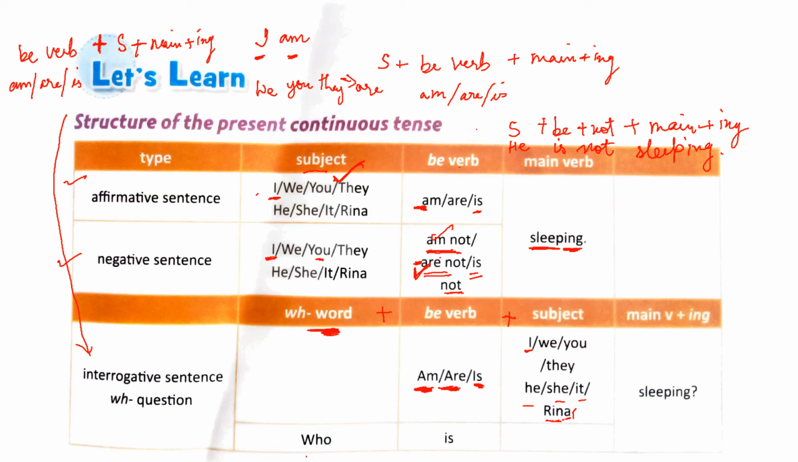Now, whether you use is, am, or are would depend on the subject. When there is a subject in a WH question, you have to see whether to use is, am, or are. So you will use am with I, are with we, you, they, and is with he, she, it, or any singular noun.